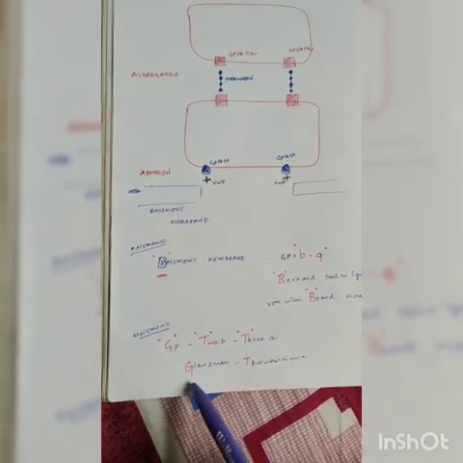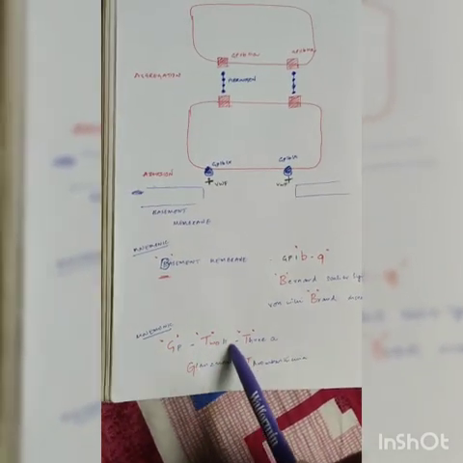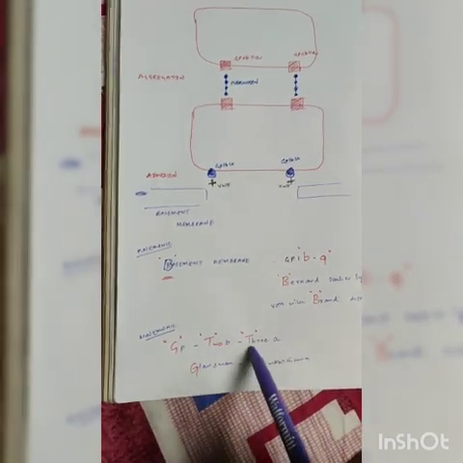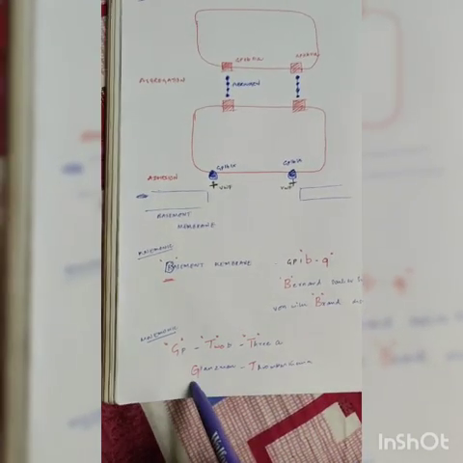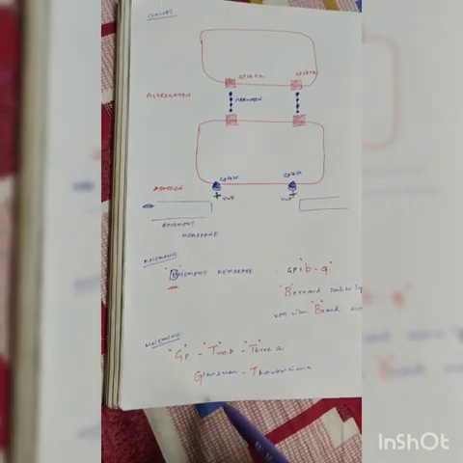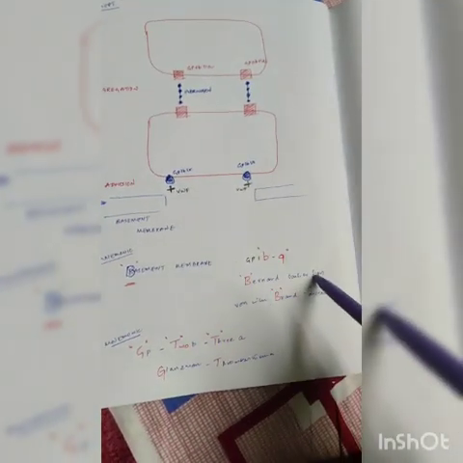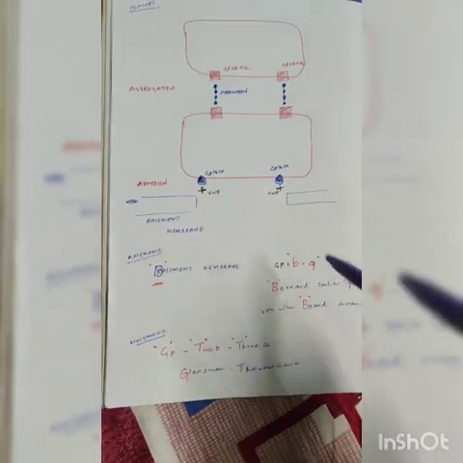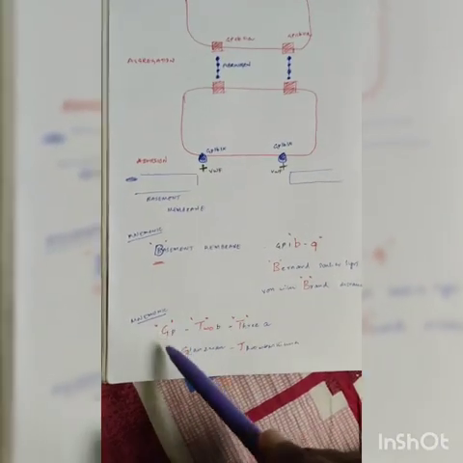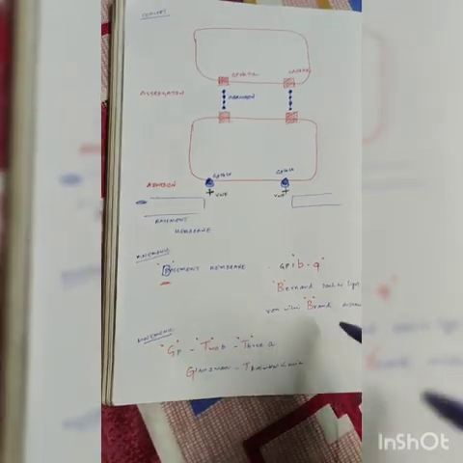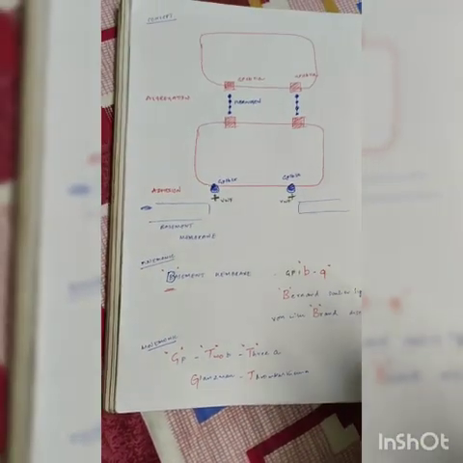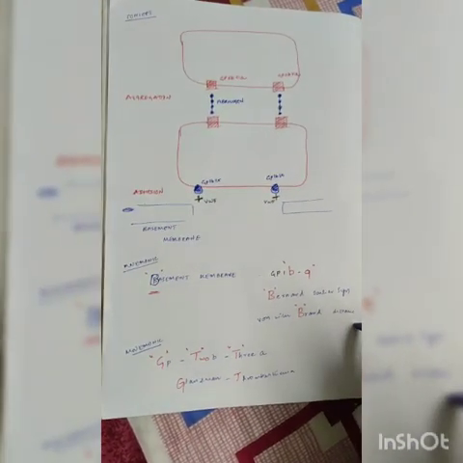You have to remember it like this: GP2b3A, TT for thrombasthenia, G for Glanzmann. So simply speaking: basement membrane, GP1b9, Bernard-Soulier syndrome; von Willebrand factor, von Willebrand disease; GP2b3A, Glanzmann's thrombasthenia. By this simple trick you can remember.